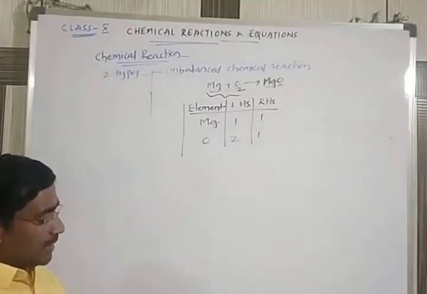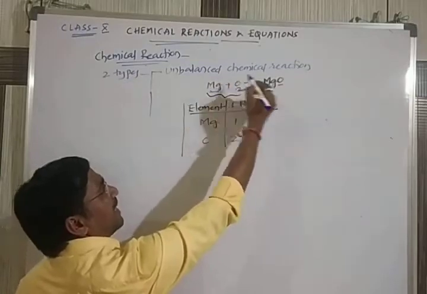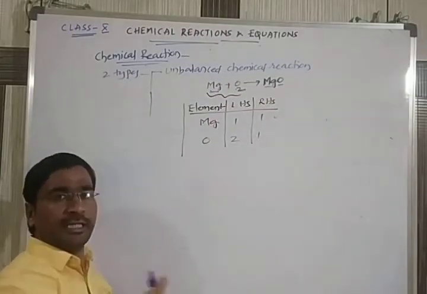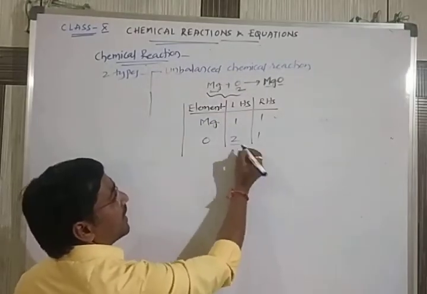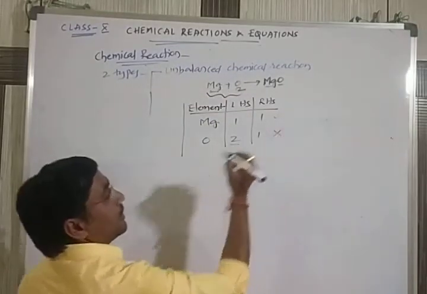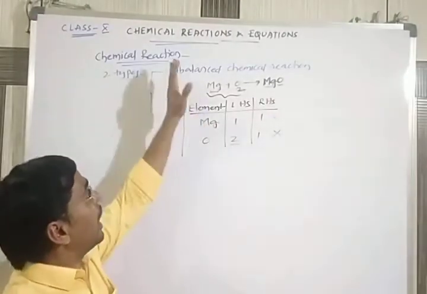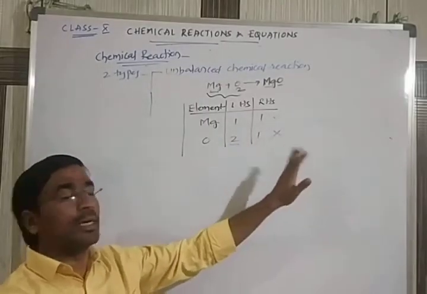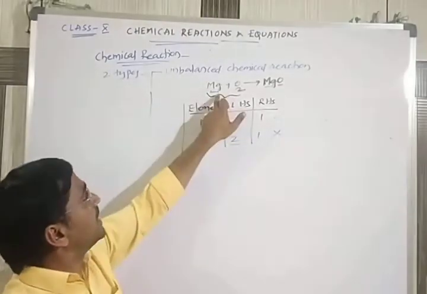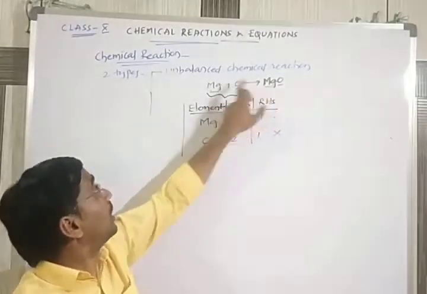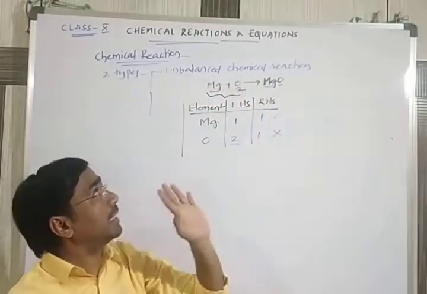So when you check this equation, magnesium, how many? 1 on the left hand side, 1 on the right hand side. Okay, it's good. And when you come to the oxygen, 2 on the left hand side, 1 on the right hand side. So what happened? Both atoms are not equal. So when the atoms are not equal on the left hand side and right hand side, automatically the equation we wrote is called an unbalanced chemical equation or unbalanced chemical reaction.